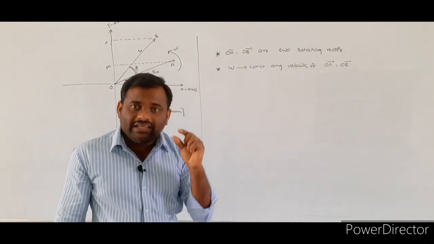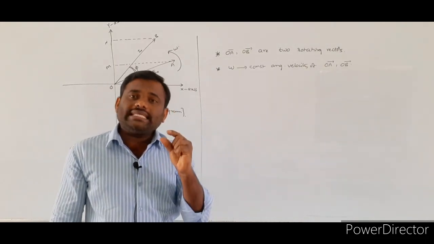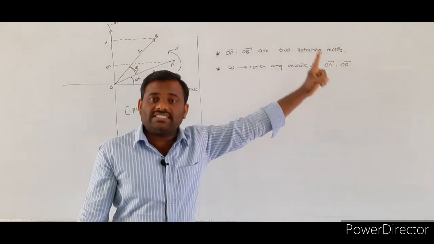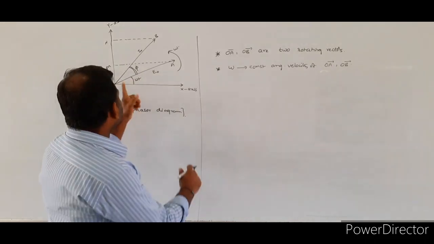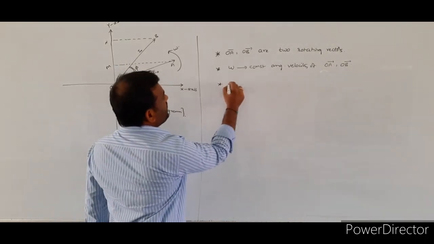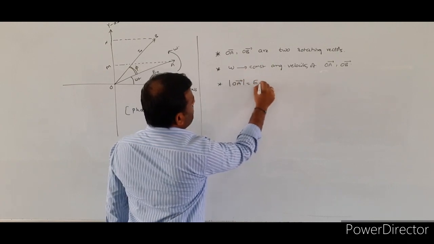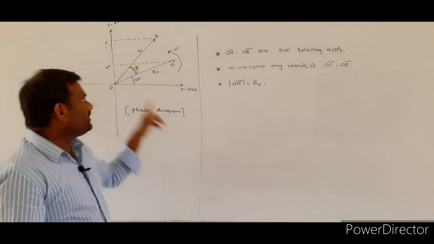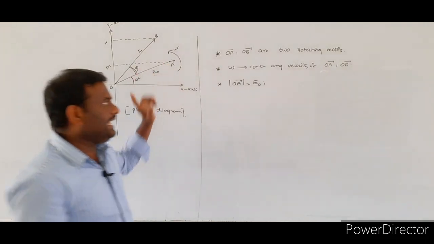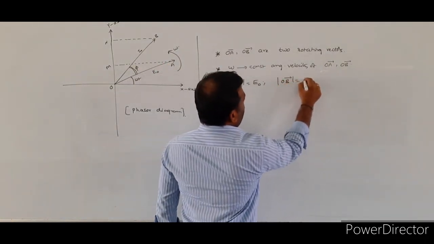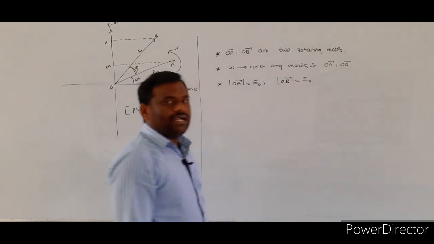Now, from the definition of the phasor, what is the phasor? It is the projection of the rotating vectors. If you look at the diagram, the magnitude of OA bar is equal to E naught, and the magnitude of OB bar is equal to I naught.